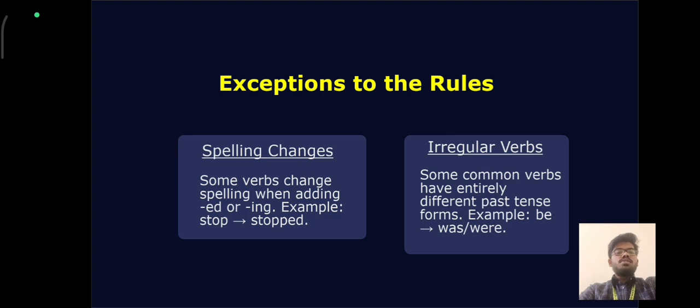Exceptions to the rules. Spelling changes. Some verbs change spelling when adding ed or ing. Example, stop, stopped. Irregular verbs. Some common verbs have entirely different past tense forms. Example, be, was.